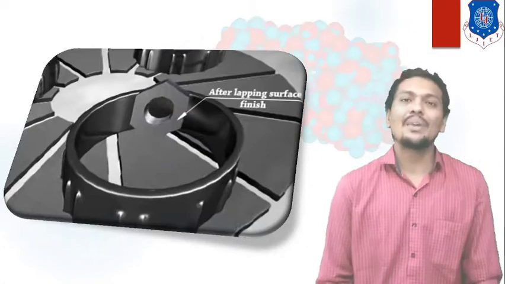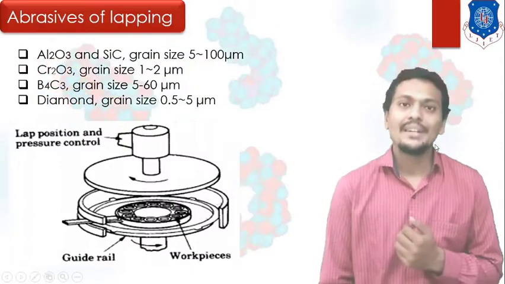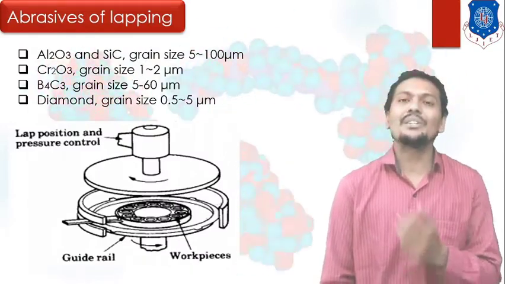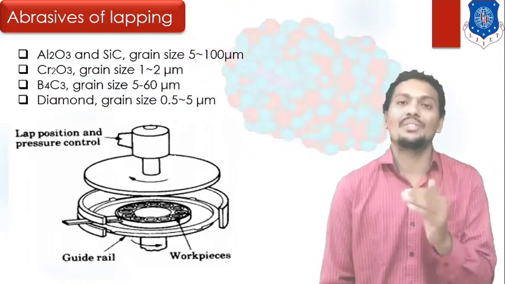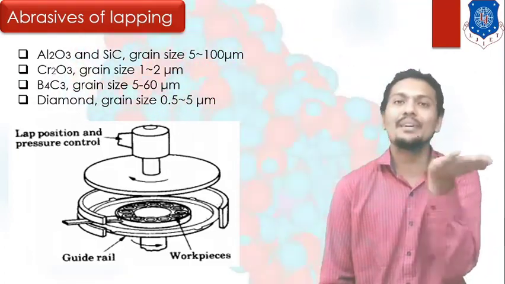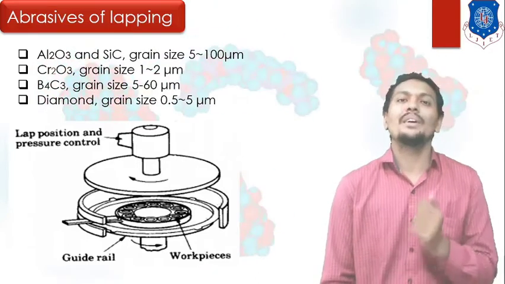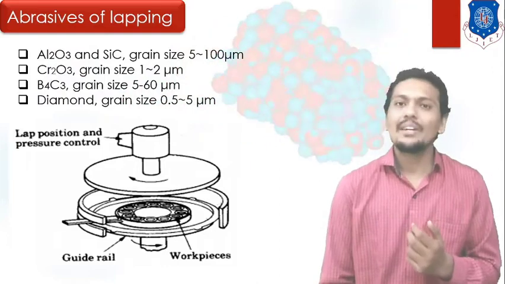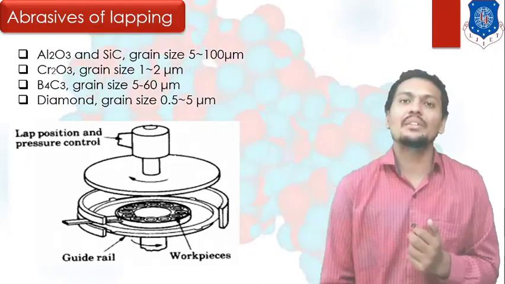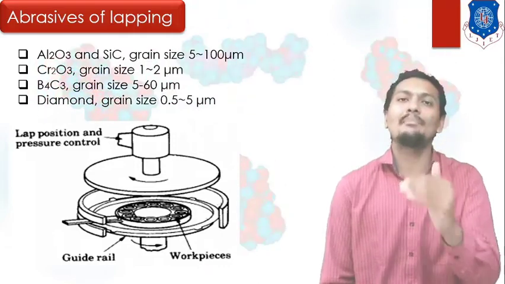So the lapping process is very useful for this particular finishing operation. Here I mentioned the various abrasives that can be used in the lapping process. In lapping, abrasives are used, such as silicon carbide, alumina, etc. These can all be used as abrasive particles, or the lapping agent.